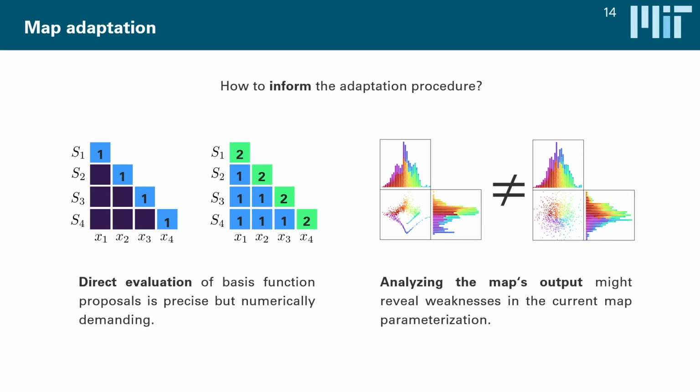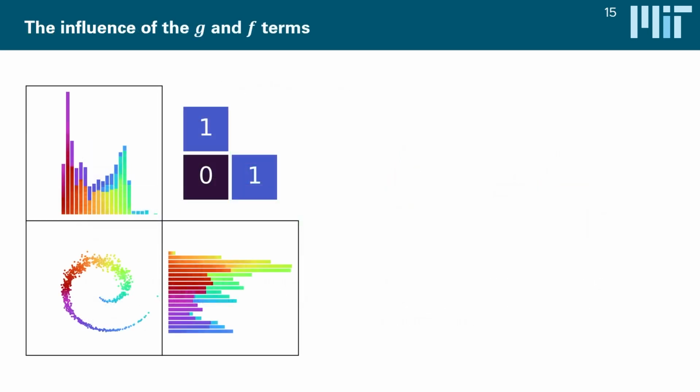And towards this end, we exploit the fact that we actually know what the output of a sufficiently complex map should look like. It should be standard Gaussian, but if our map is still too simple, then its output might deviate from standard Gaussianity in some ways. And as it turns out, there's a really interesting correspondence between a scatter plot matrix of a map output and this block structure of a map that we've introduced before.